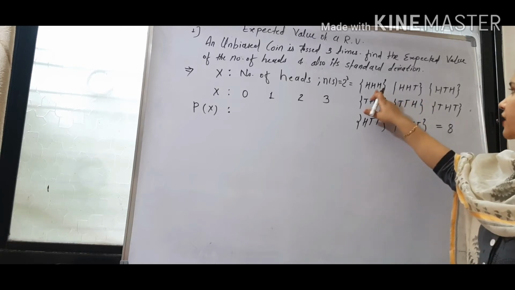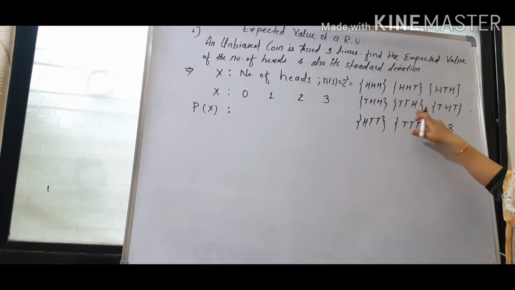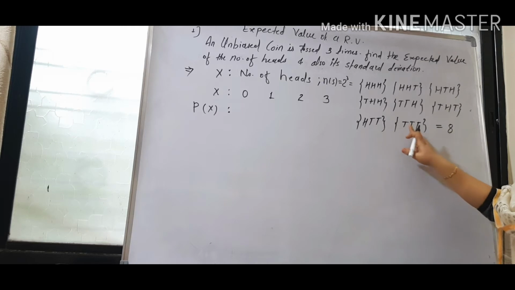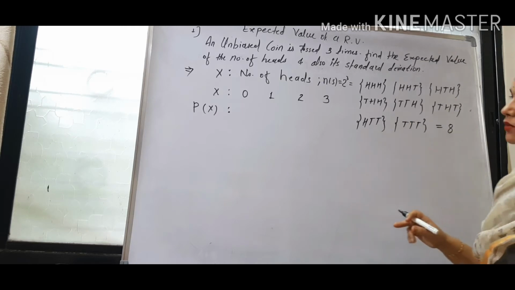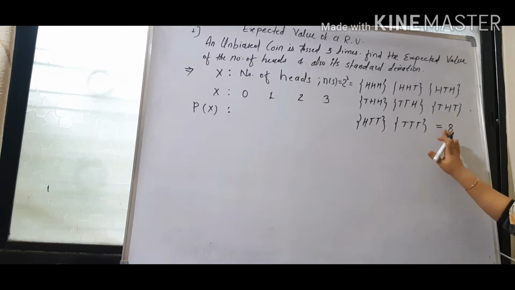Where we can have 3 heads, 2 heads, 2 heads, 2 heads, 2 tails. 1 head means 2 tails, 1 head, 2 tails, 1 head, and no head, 0 head. So for writing the probability, we should know this sample space. Either we can imagine, or if we are not able to imagine, then write down this sample space.